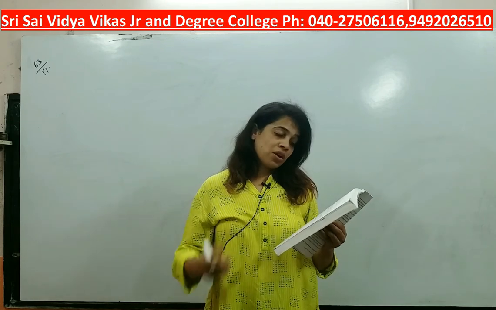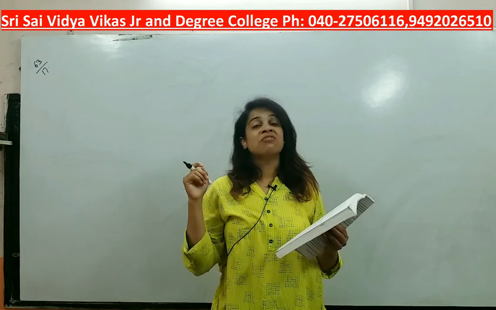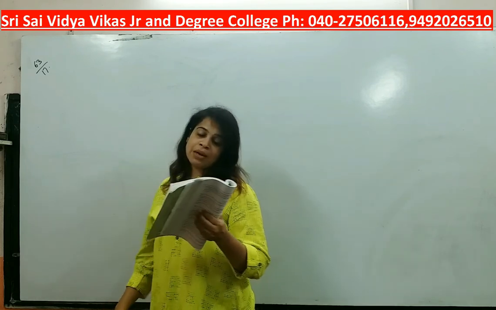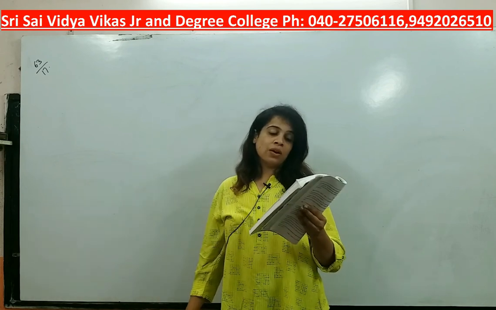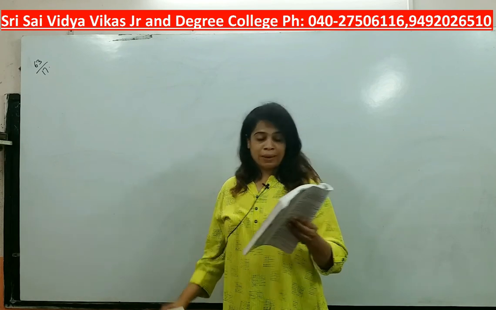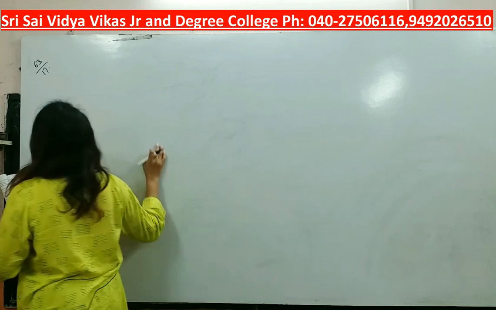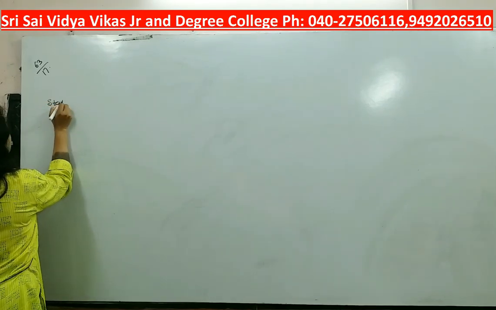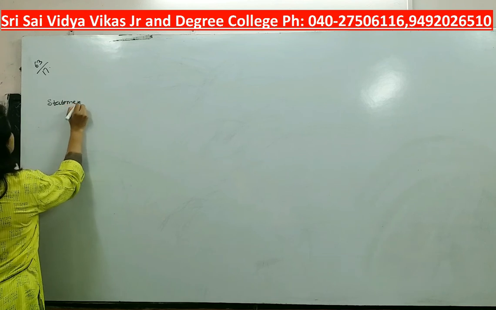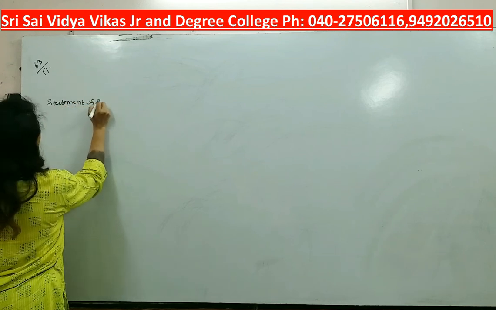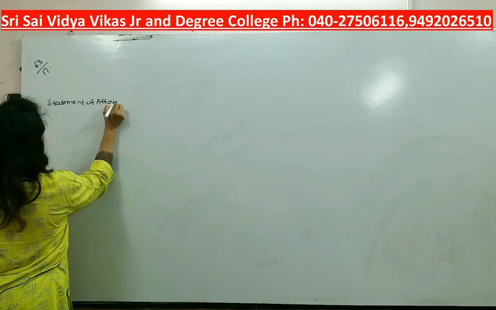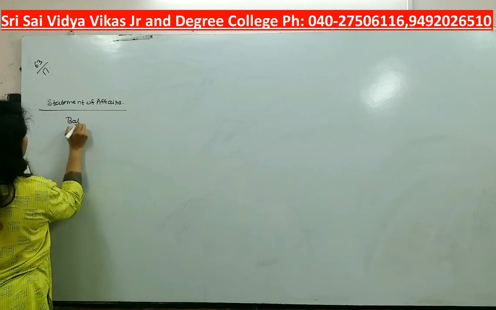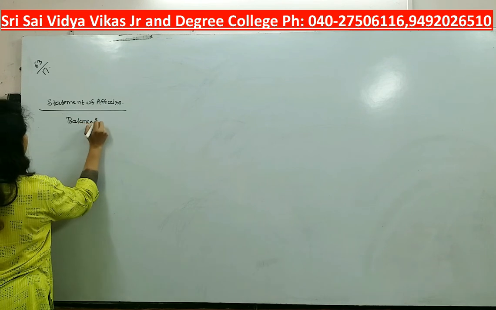And also he withdrew 2,000 per month. Withdrew is nothing but drawings. Okay, so prepare statement of affairs and also find out profit earned by him. So let's start, students. First we will prepare statement of affairs, or we can say that we are going to prepare here balance sheet